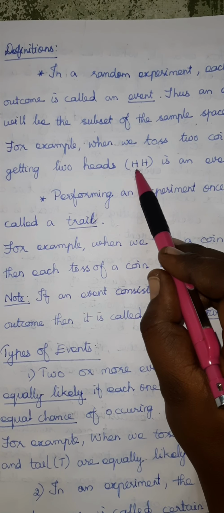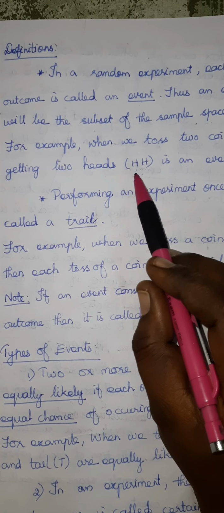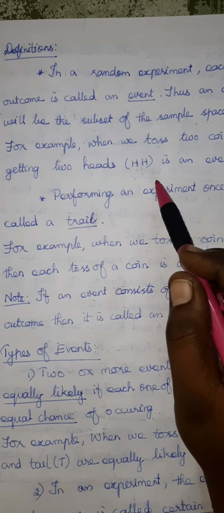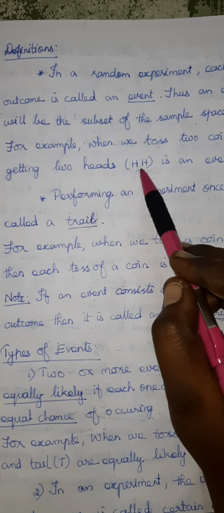Head-head, head-tail, tail-head, tail-tail. When we are tossing two coins, we are getting all these elements in the sample space. But we are choosing only one, so it is a subset.